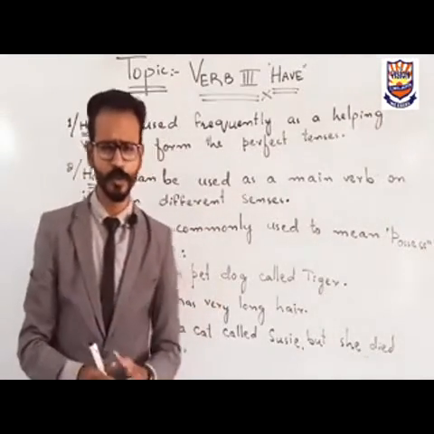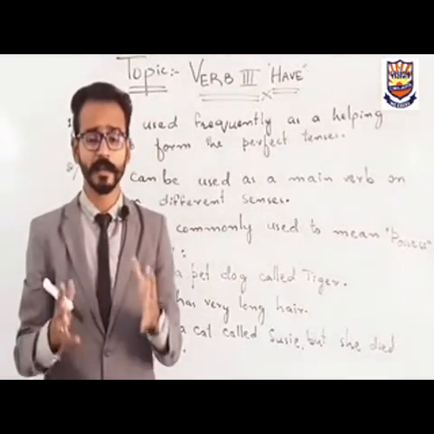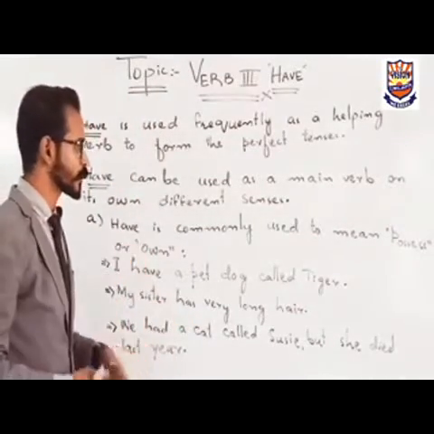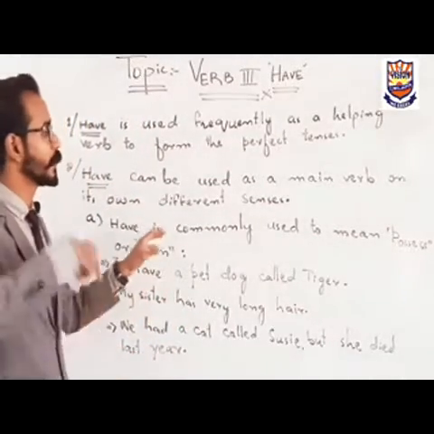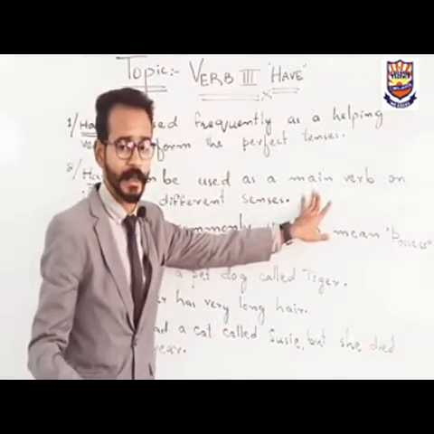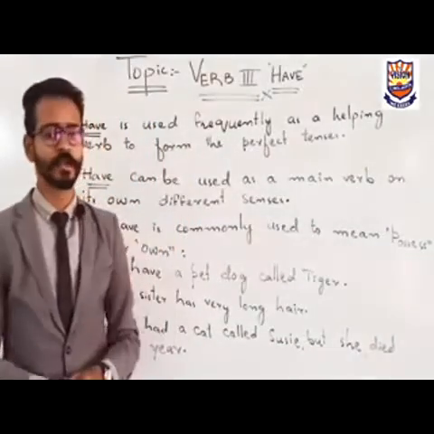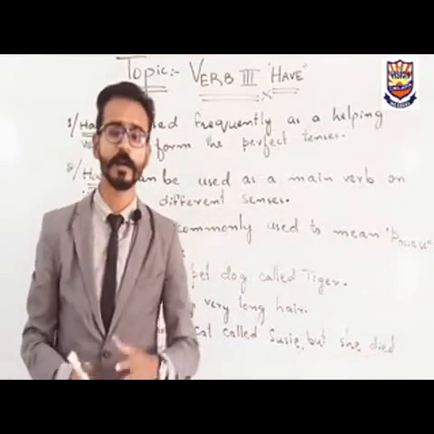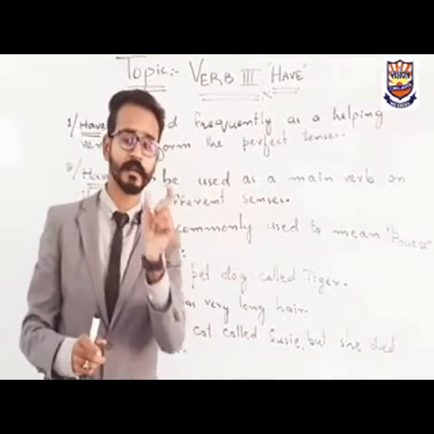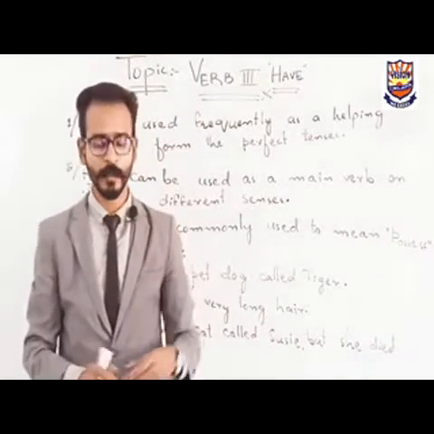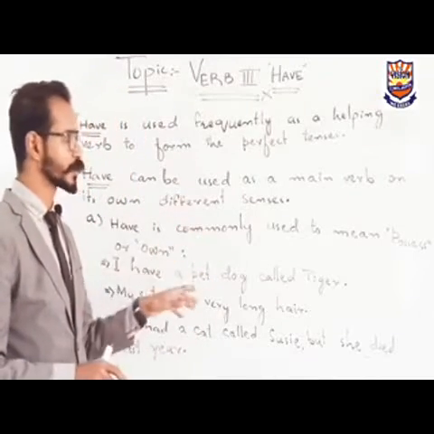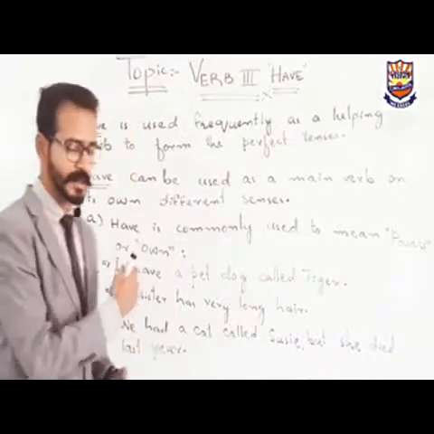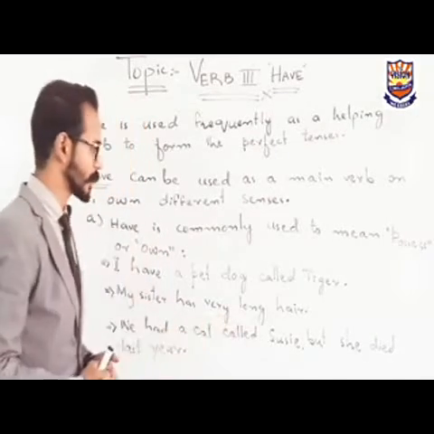Over there we were using have as a helping verb, but here have will be used directly as a main verb. There we were using the past participle form after have, like I have done. This done is being used as a main verb, but here we will use have directly as the main verb. Some of the examples are written over here. We will discuss them.